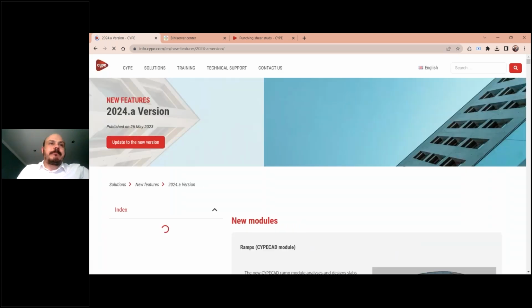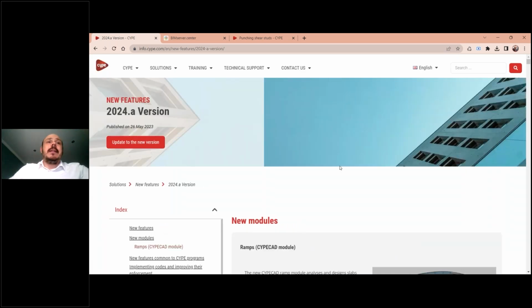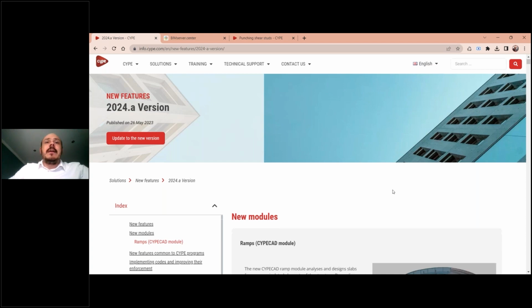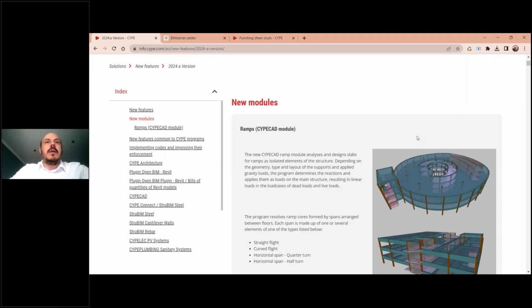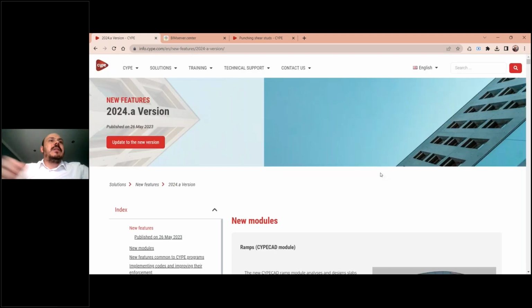Okay, of course, this list is very extensive. At any moment, we will come back here to the list to show any other detail from it too, but I will try to show most of them, opening the applications, navigating in the softwares, and then showing the new buttons, new menus, new options inside of each application.